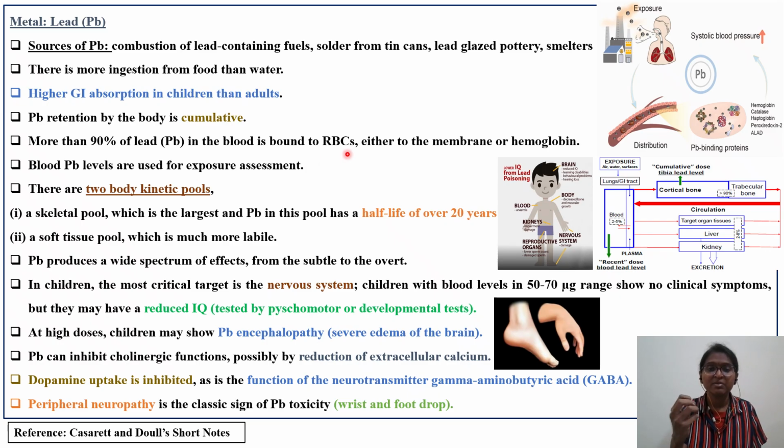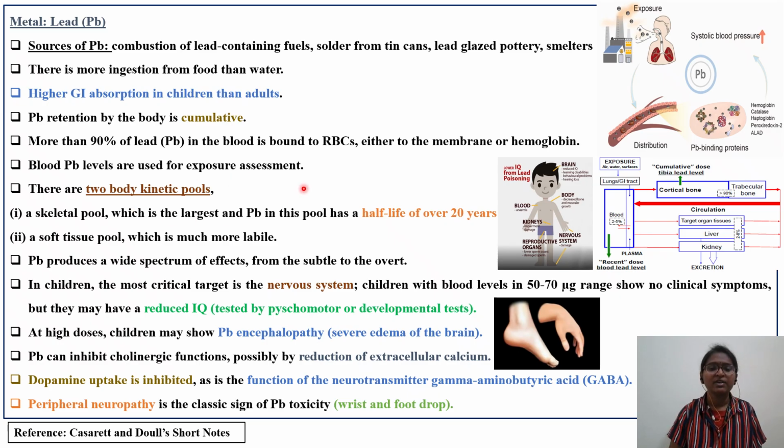The lead may be bound to the RBC membrane or to hemoglobin. Blood lead levels are particularly used by risk assessors, for exposure assessment and risk assessment, for example if lead is there in water bodies. This is very important. The level of lead in the blood will be asked as a risk assessment tool, I mean to say.